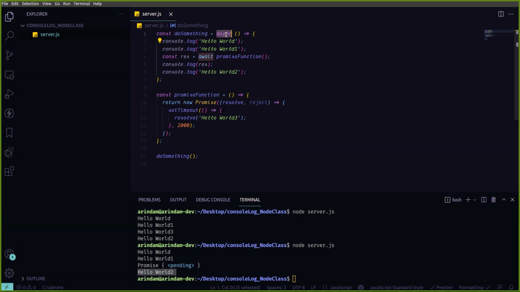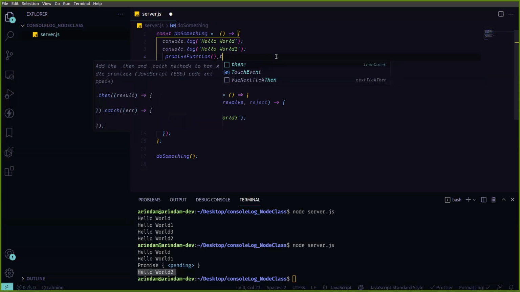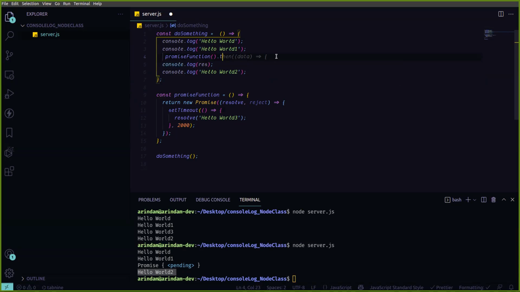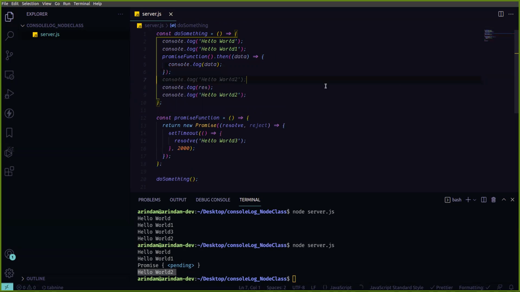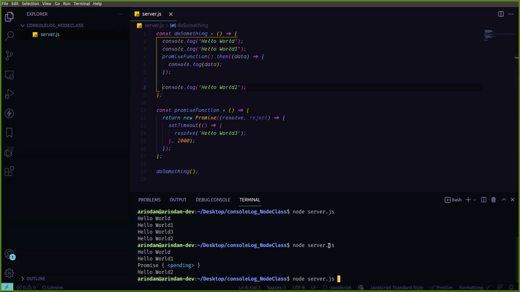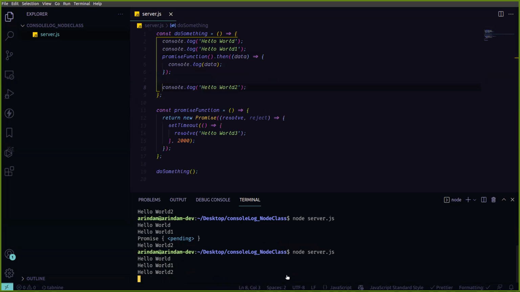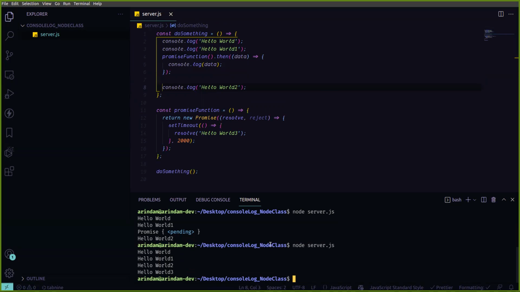If you don't want to use async, how will you work with a promise? Promise dot then, console log the data. Like that you can also do. That time you don't need to use await. So now I'm running. So hello world one, two, three. Oh, see, this is not asynchronous. It's totally one, two, then three came.